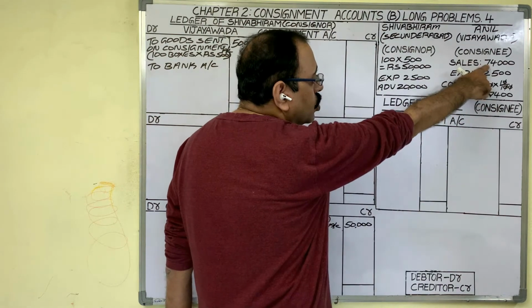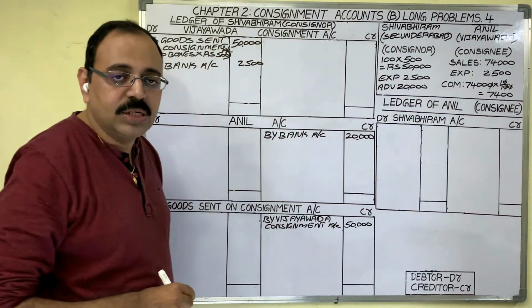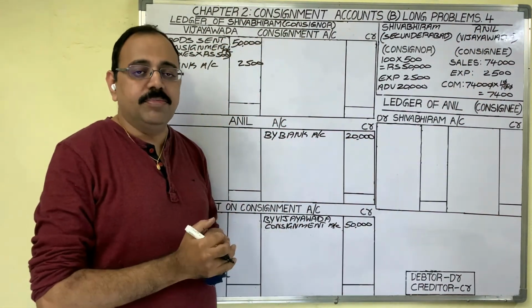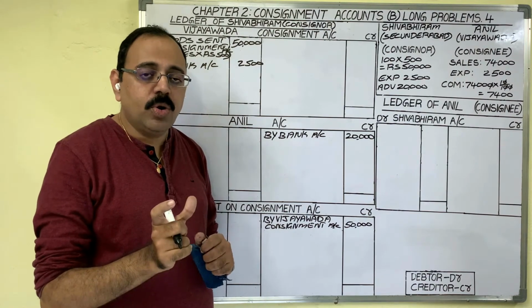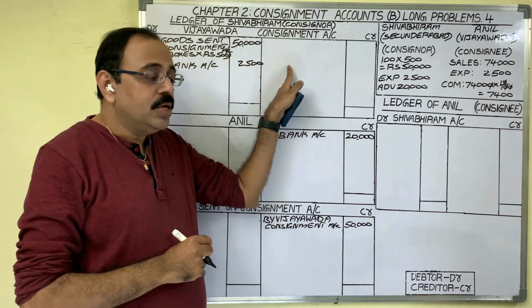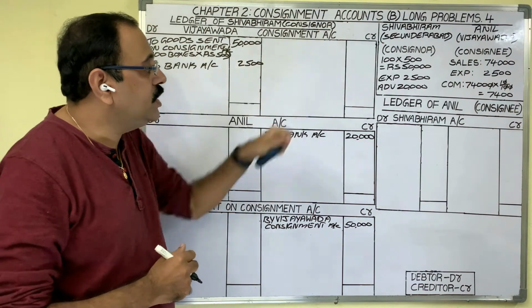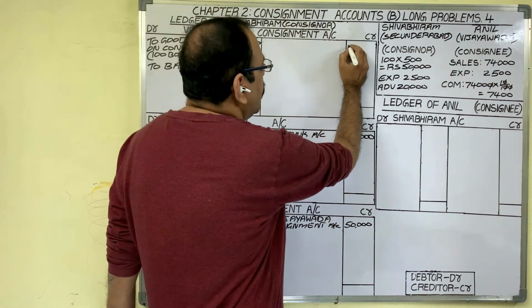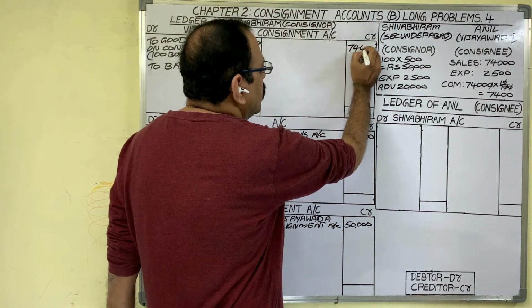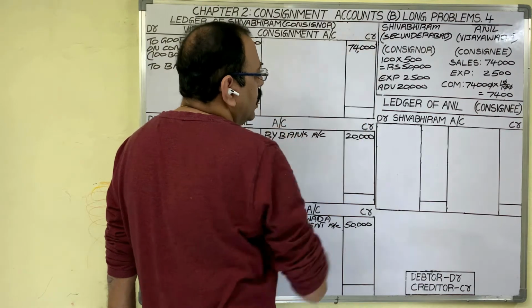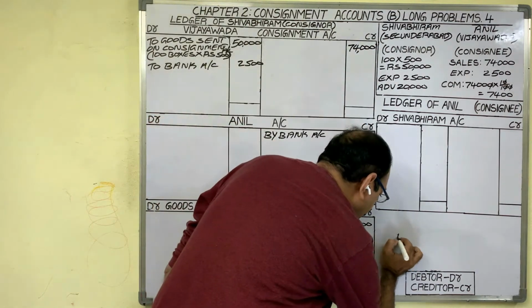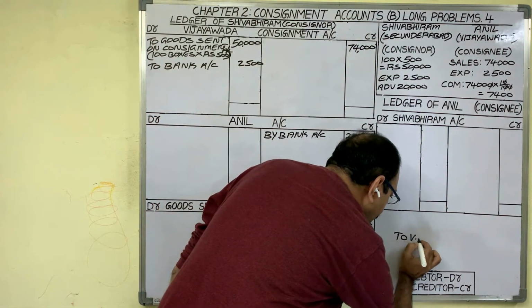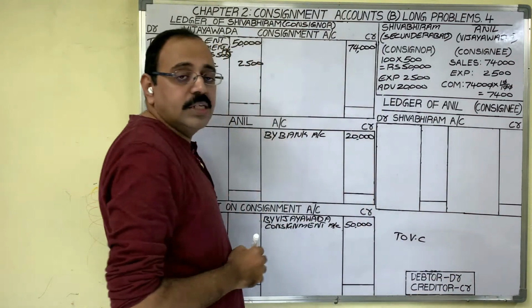Next transaction is sale. Consignee sold these goods for 74,000 rupees. Sale is an income. As per nominal account rule, incomes are to be credited. So in consignment account, credit side we should write 74,000 rupees. If you want to post like this, in journal entry, consignment account should be credited, Vijayawada consignment account.